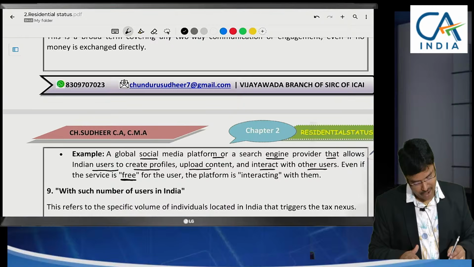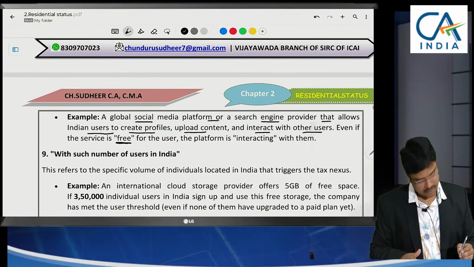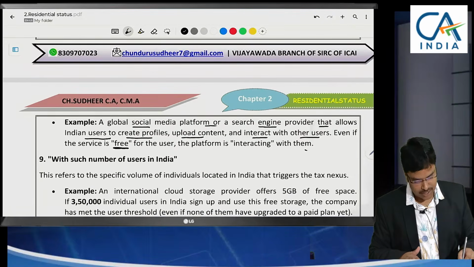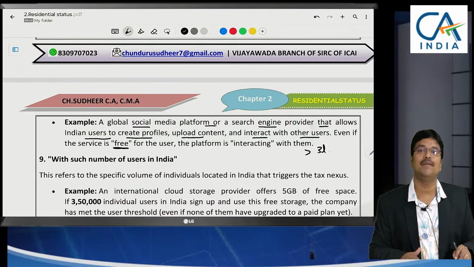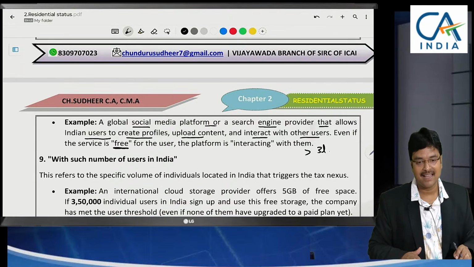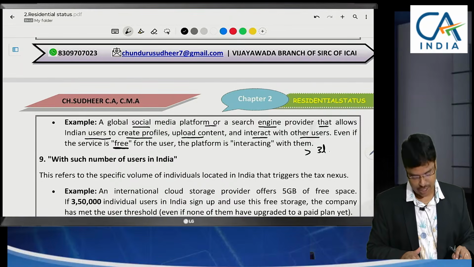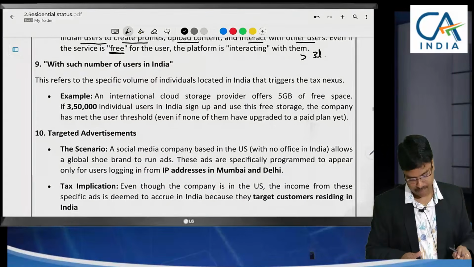If their number of Indian users is greater than how many users? 3 lakhs, then it will be deemed to be accrued in India. Significant economic presence shall be deemed to be in India.